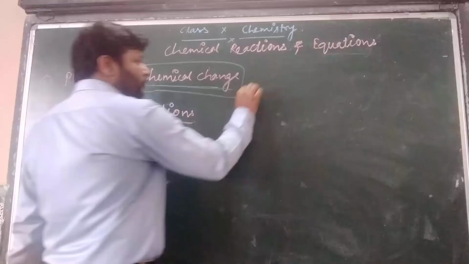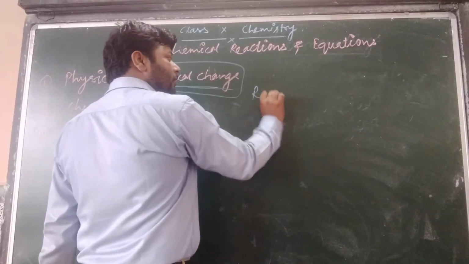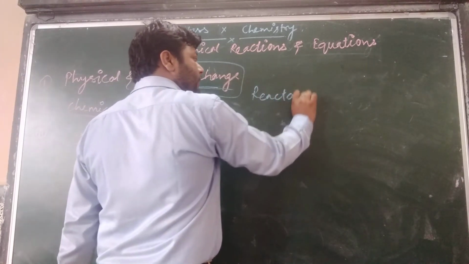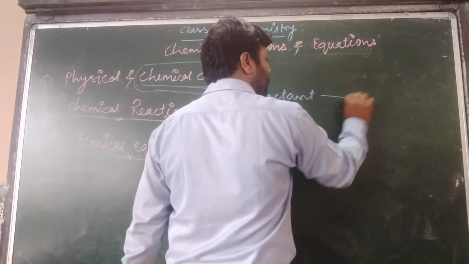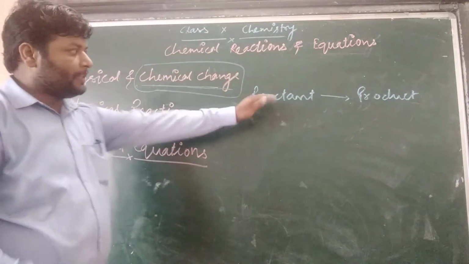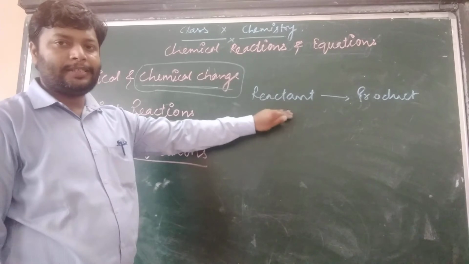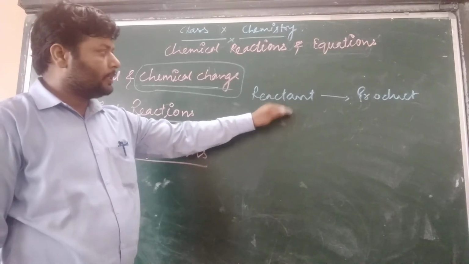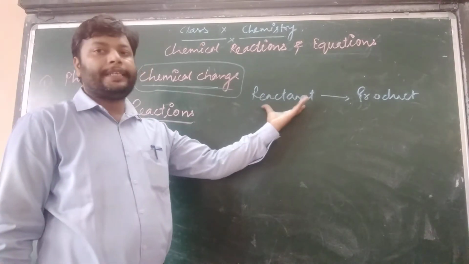When a process is undergone and moves forward, the product has a different nature. We use the words reactant and product. Reactant means when the substance starts to change, that is initially called the reactant.